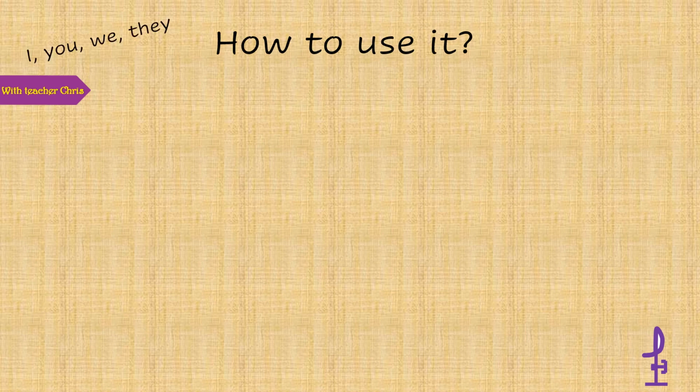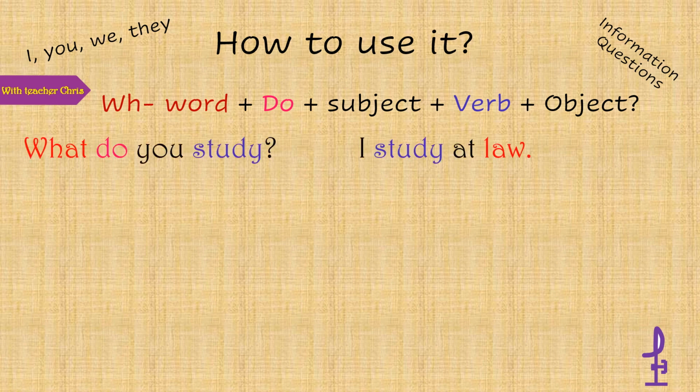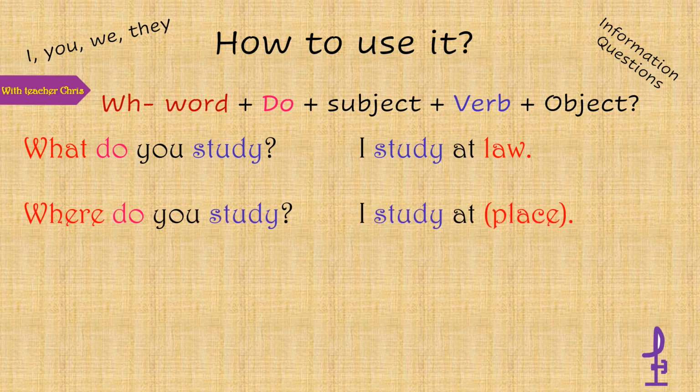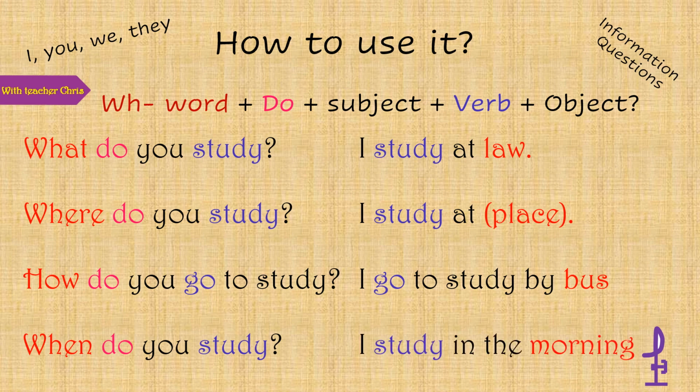When we want to talk about WH questions, we have the WH word, do, the auxiliary verb, you, and the verb. What do you study? I study law. Where do you study? I study at, and we give a place. How do you go to study? I go to study by bus, by car, by bicycle. When do you go to study? I study in the morning, or I study in the afternoon.